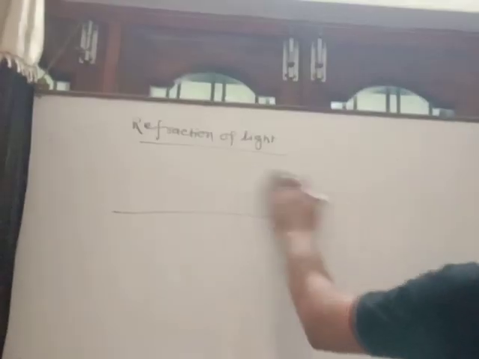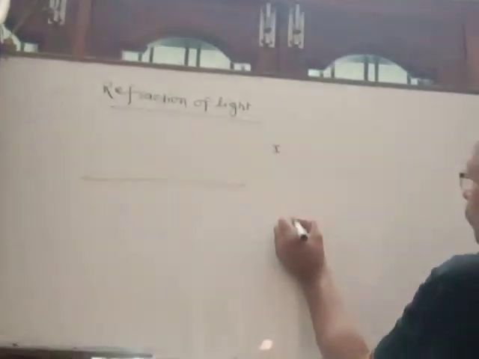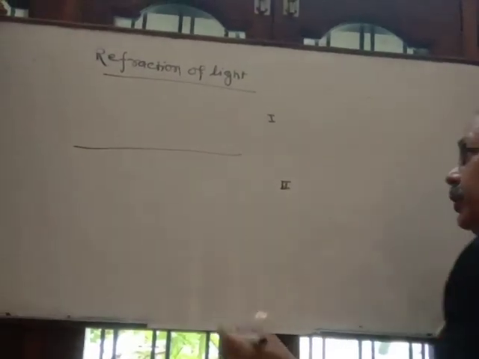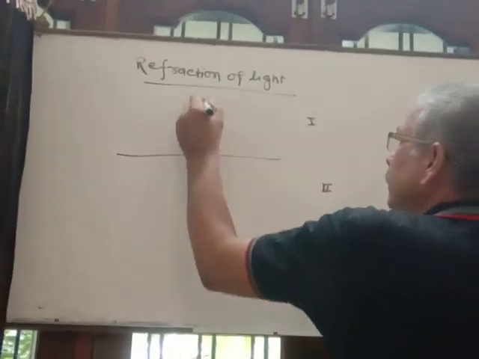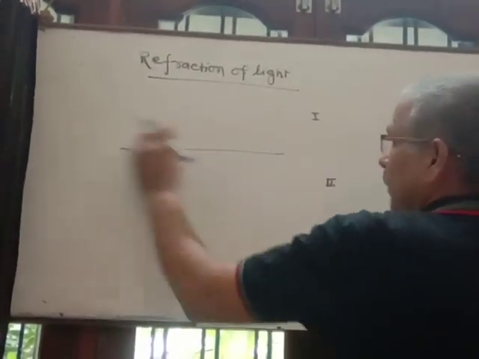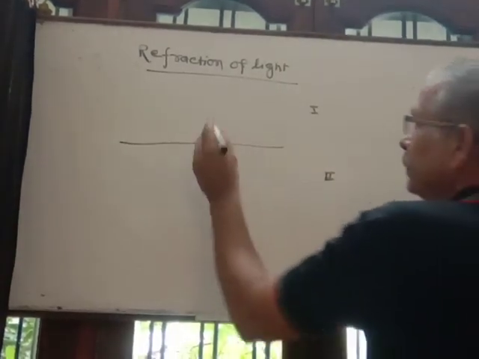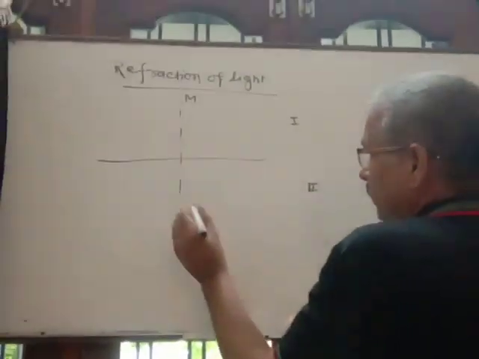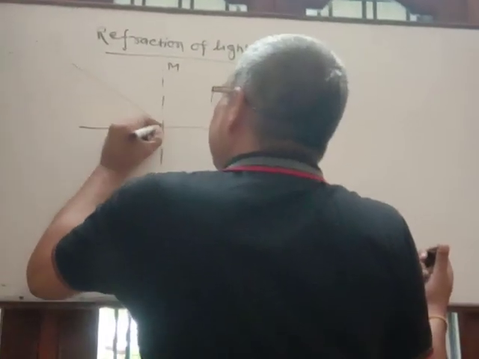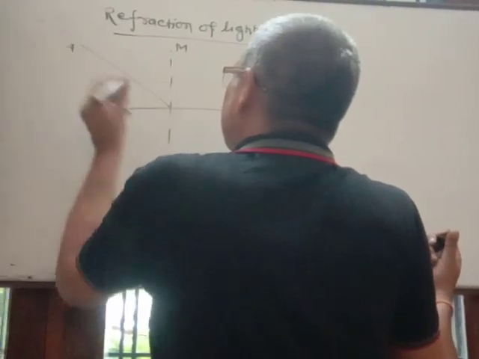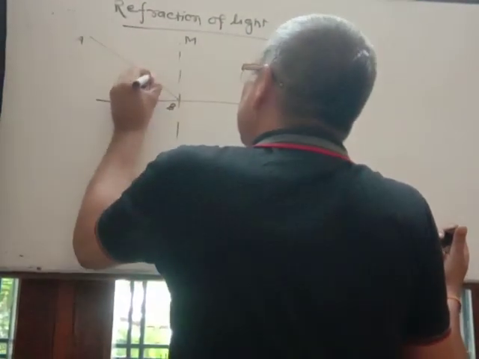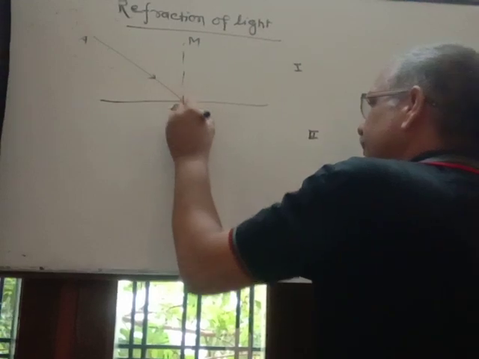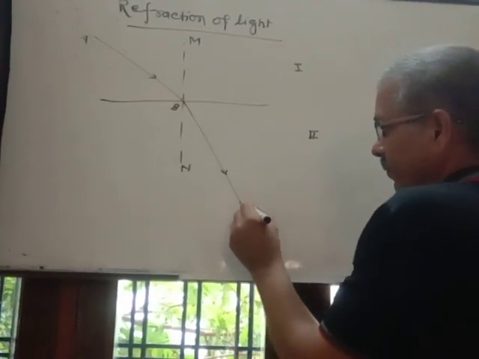Suppose here we have two homogeneous media, two different homogeneous media, first and second. It is the free surface of the second medium, or you can say the contact surface. It is the normal, and it is the incident ray. Suppose it is AB, and here it is the refracted ray.